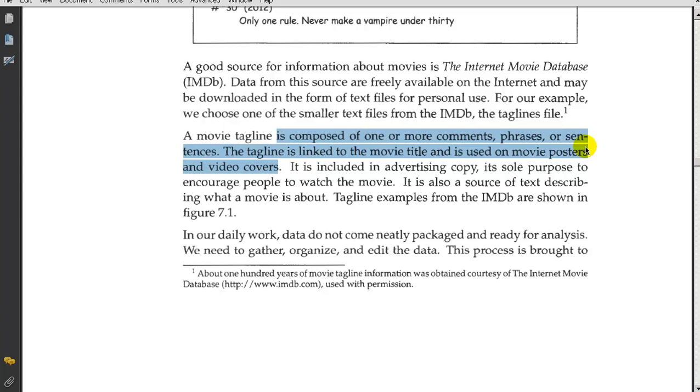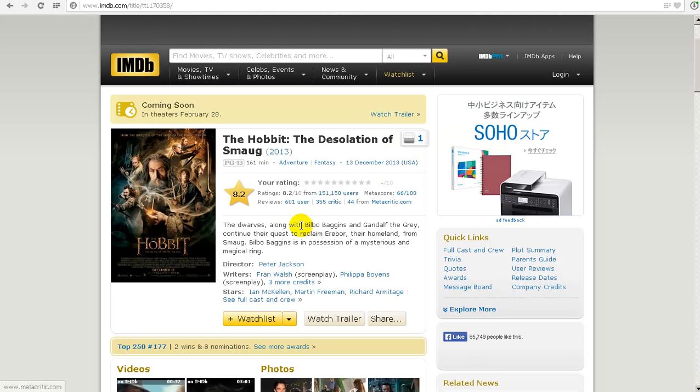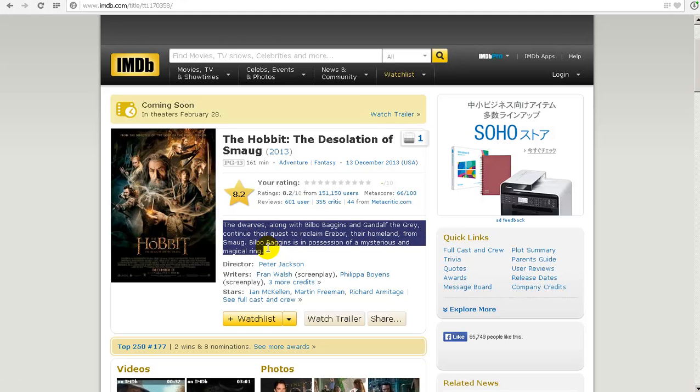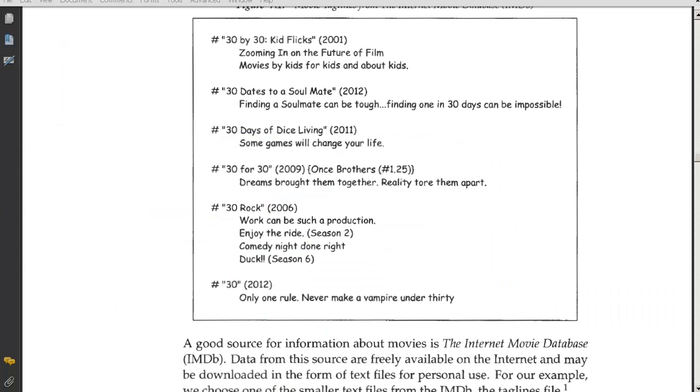So let's see if we can find that. I think that it's this part here. Okay, I think that's called the tagline. Alright, let's see a little bit more. So here are some examples of what we're going to be doing, like "Dates to a soulmate." So this is the tagline. Or "30 days of dice living." "Some games will change your life." Okay, the tagline.